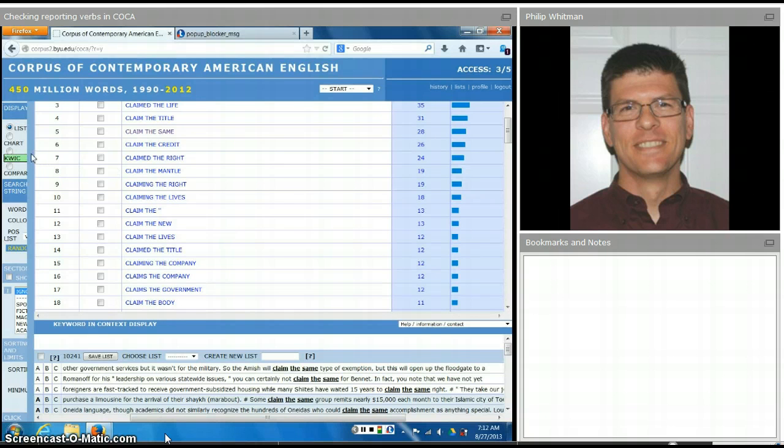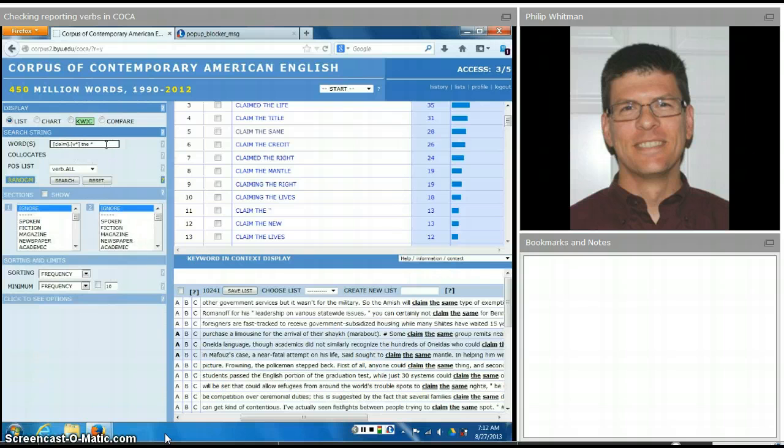So if you want to explore further, you can, but this is basically what I do when I want to find out if a verb is used indicatively or informatively or both. And as a takeaway from this video, in addition to the lesson on how to do that, you also have the information about discuss. That discuss is indicative only, and claim is mostly just informative. So good luck with searching for indicative and informative reporting verbs on COCA.